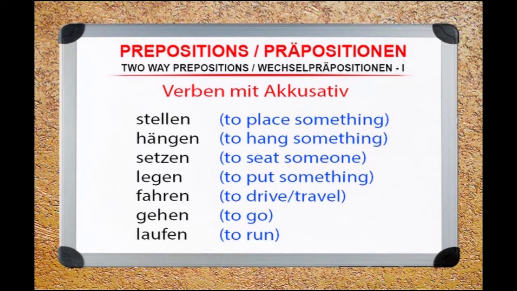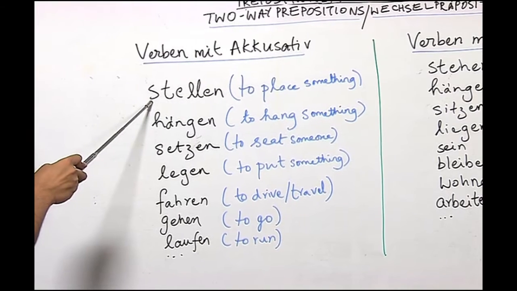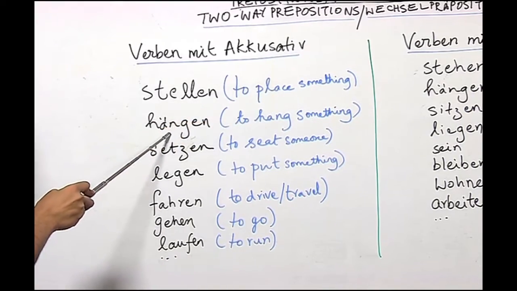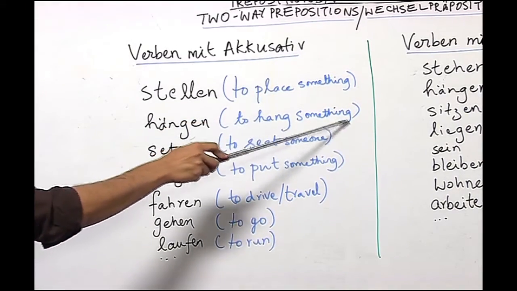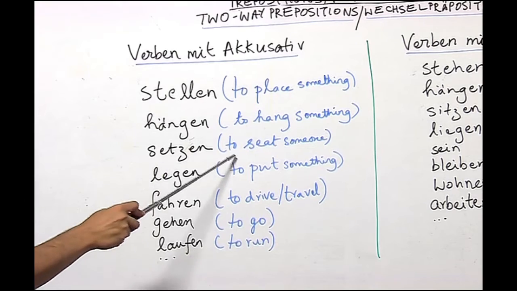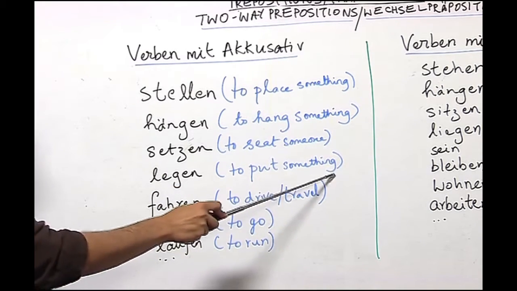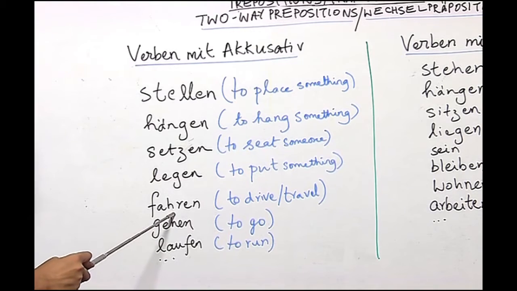Now, here I have written Verben mit Akkusativ, that means verbs which are accusative. Now, let us look at the verbs. The first verb is stellen, which means to place something, hängen, which means to hang something, setzen, which means to seat someone, legen, which means to put something somewhere, fahren, you are familiar with.